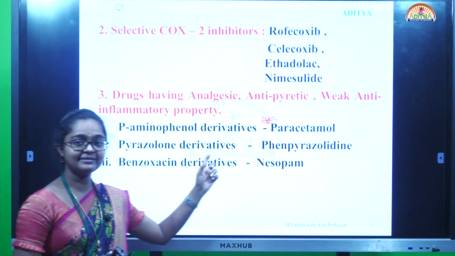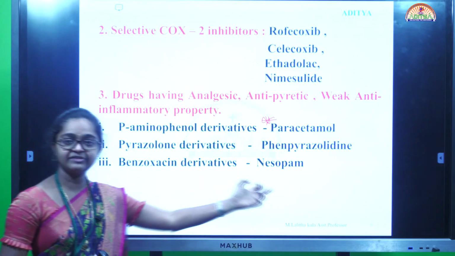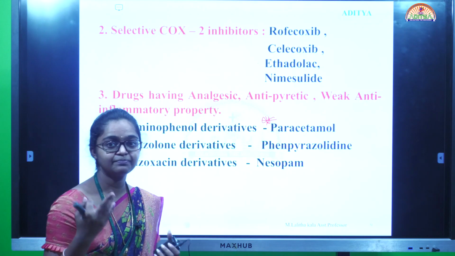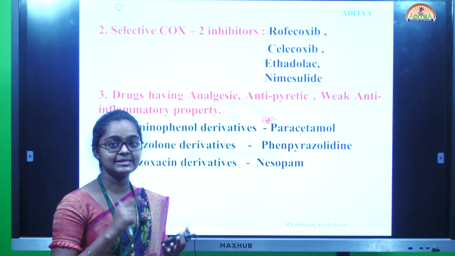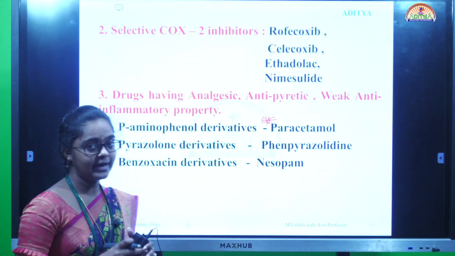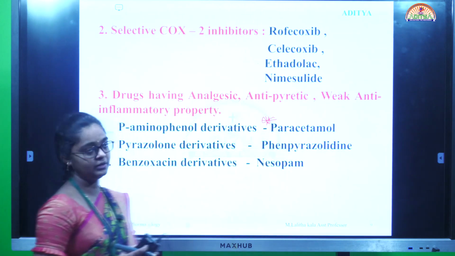Next, pyrazolone derivatives, phenylpyrazolidone. Next, benzoxicam derivative is nesopam. Coming to the classification, there are mainly three types: non-selective COX inhibitors, selective COX-2 inhibitors, and drugs having analgesic, antipyretic and anti-inflammatory properties. The main drugs are aspirin and paracetamol.